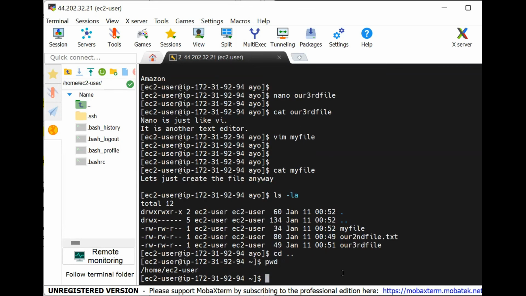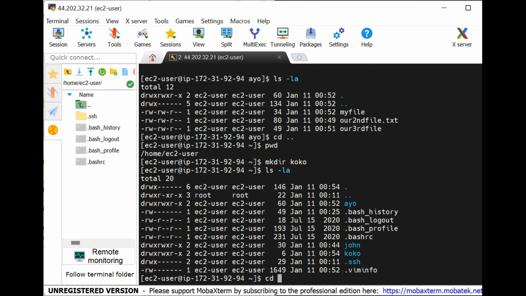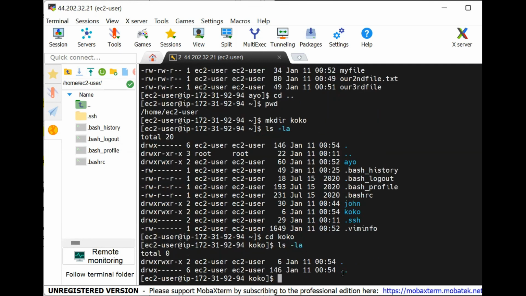So let us create a directory for Coco. mkdir Coco. ls -la, cd Coco, ls -la, nothing. So let us go and copy that file, my file, from where? From Ayo folder into Coco folder, right?